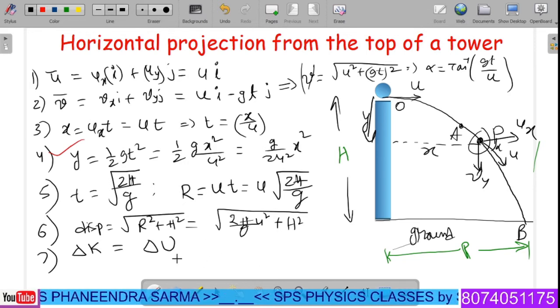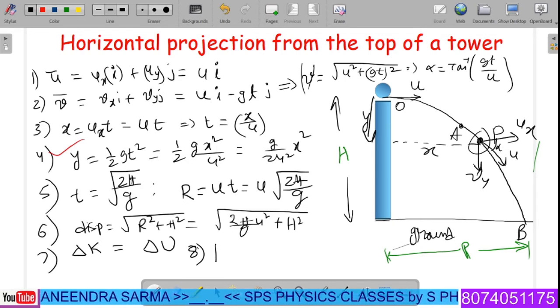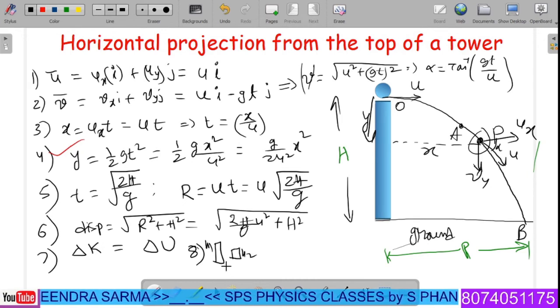Anyways, consider one more application. Suppose there exist two buildings having heights h1 and h2, and the gap between the buildings is d.